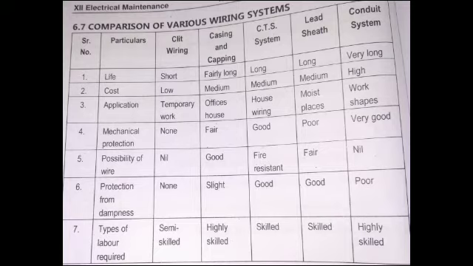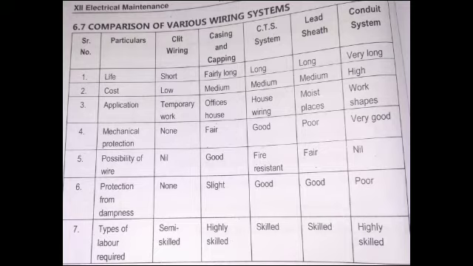Cleat wiring life is short. As we discussed, they are used for temporary work, so their life is short. Casing and capping has a fairly long life. It is not short and not long either. CTS system, the life is long. Lead sheathed, the life is also long. Conduit system, very long life. So what is the best wiring system for long life purposes? Conduit wiring is used for very long life purposes.